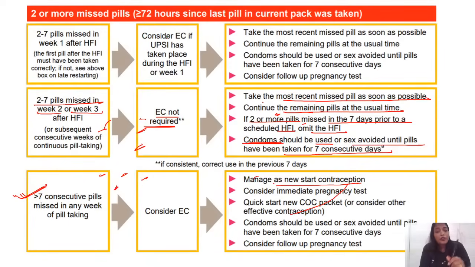Right. Now, whenever pills are missed, it is not an issue, but you don't shift to another contraceptive or stop this contraceptive. You continue, take the most recent pill, continue the pills, and use additional contraception, that is, you can ask them to use a condom. If you had such an option, you have to go for that option. I hope it is clear for all of you.